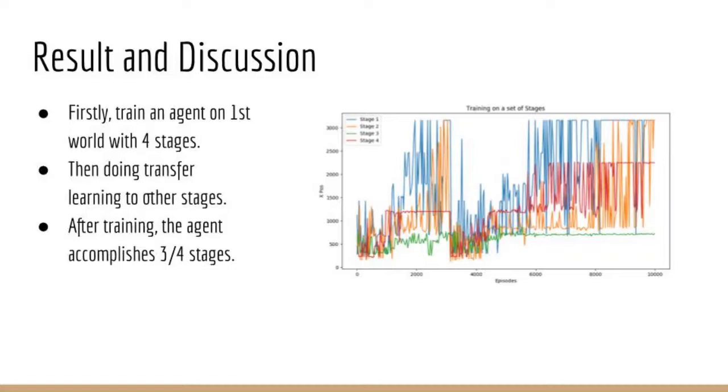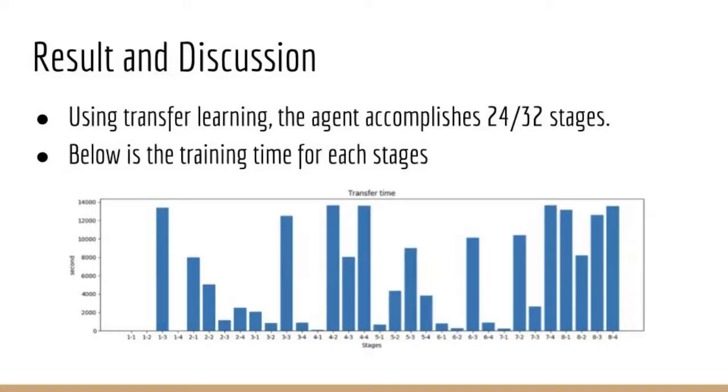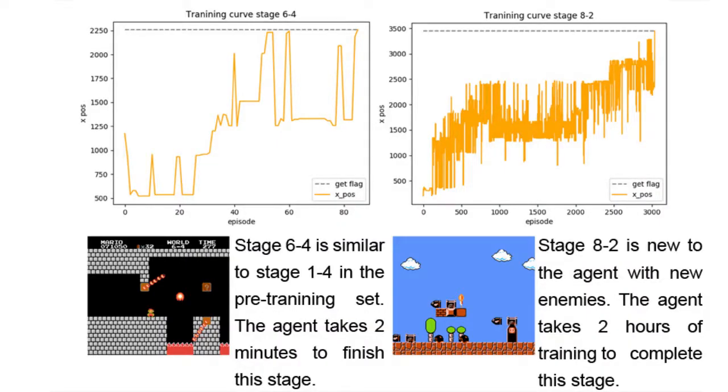The figure here illustrates the transfer learning time for each stage from the first world to the 8th world. Using transfer learning, the agent accomplishes 24 over 32 stages. We use these network parameters to train on the other stages. The result shows that the agent is able to complete the new stages faster. Some stages require new skills with new playing styles, and the scenarios are totally different from the previous pre-training set.